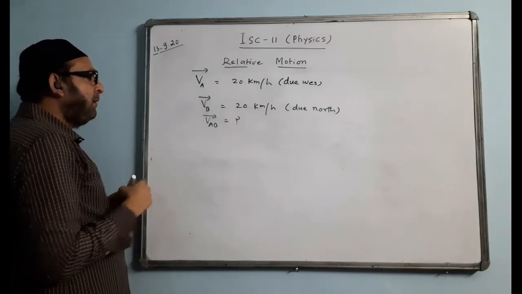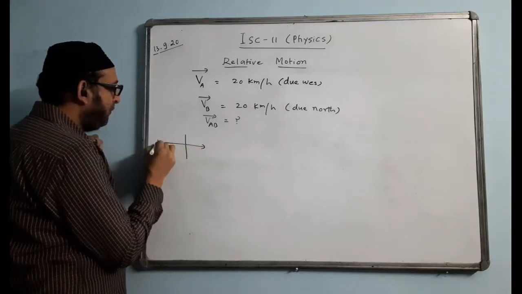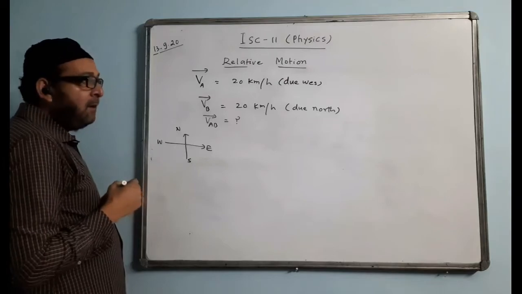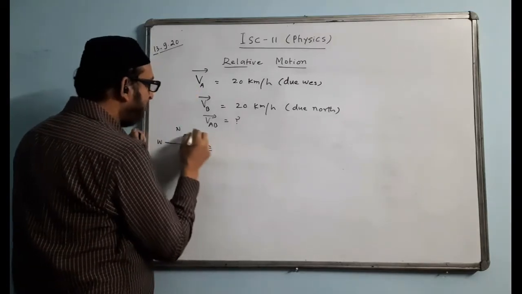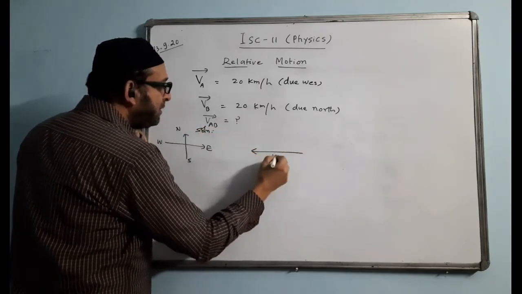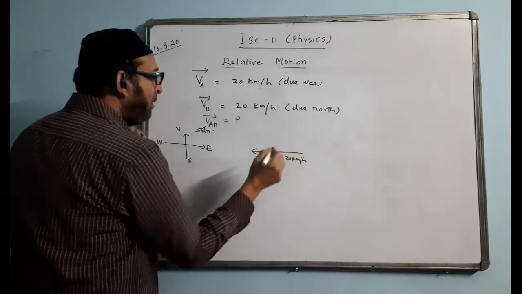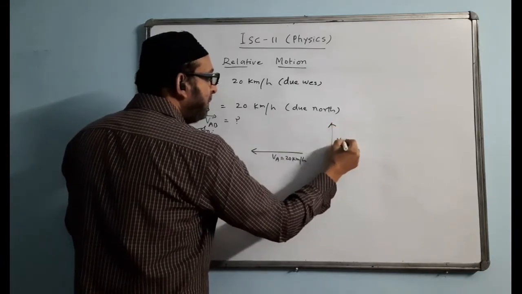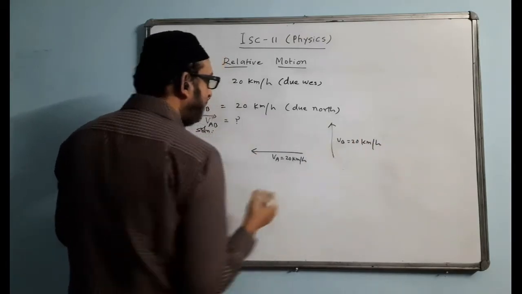So how to find it? We'll draw a diagram first. Let us follow the mapping diagram like this: west, east, north, south. Car A's original direction is which way? Like this. Then we can draw a diagram now. VA is like this, value is 20 km per hour. VB is north, VB is like this. Let us draw separately first, same value 20 km per hour.